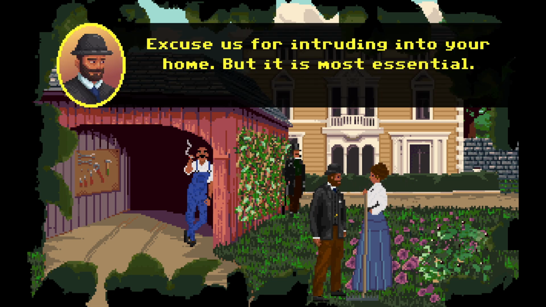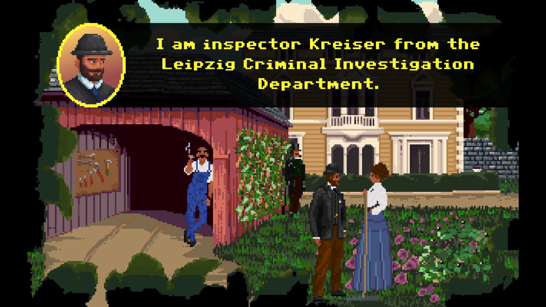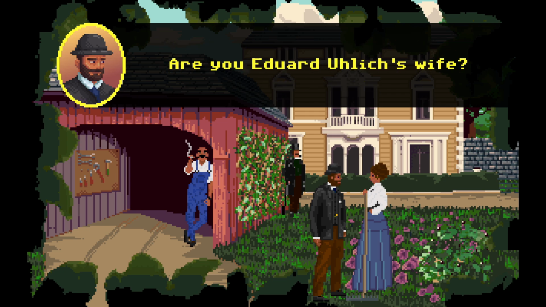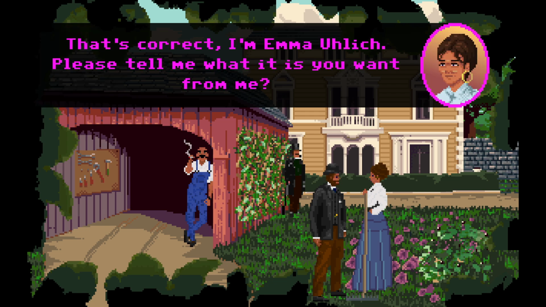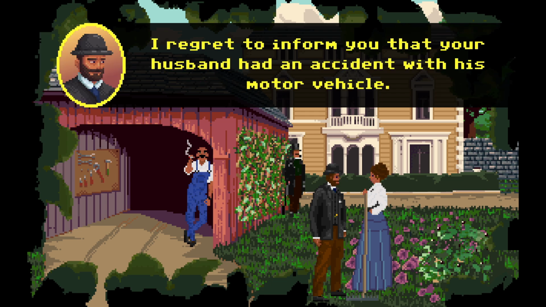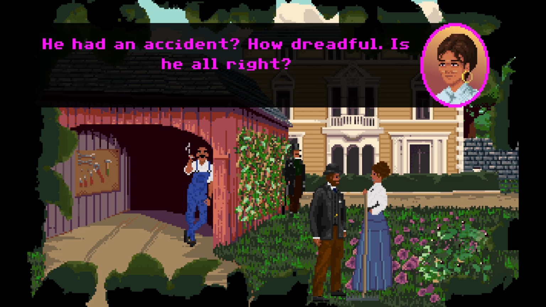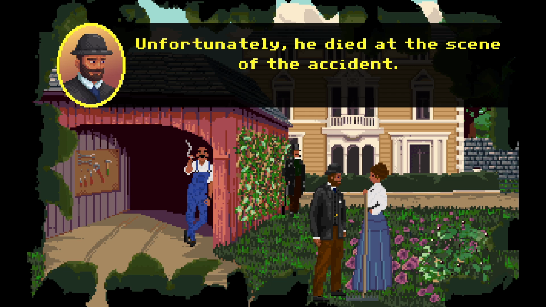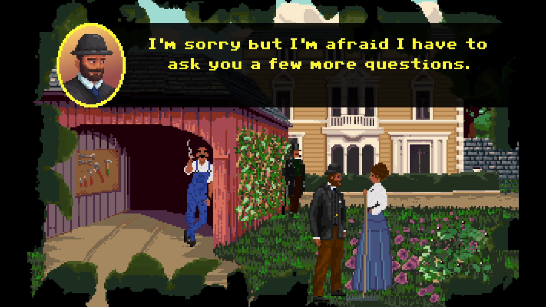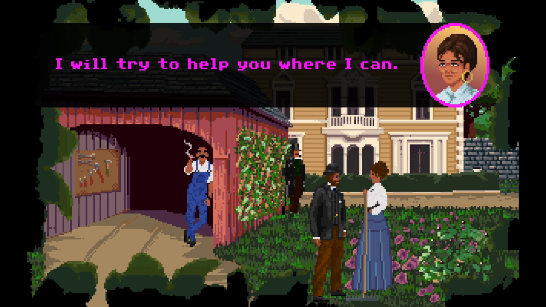Excuse us for intruding into your home, but it is most essential. I'm Inspector Crazer from the Leipzig Criminal Investigation Department. Are you Edward Ulick's wife? That's correct. I'm Emma Ulick. Please tell me what it is you want from me. I regret to inform you that your husband had an accident with his motor vehicle. He had an accident? How dreadful. Is he alright? Fortunately, he died at the scene of the accident. I'm sorry, but I'm afraid I have a few more questions. I'll try to help you where I can.